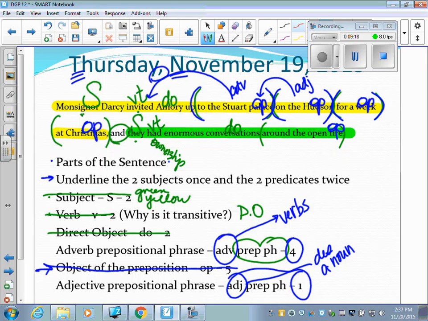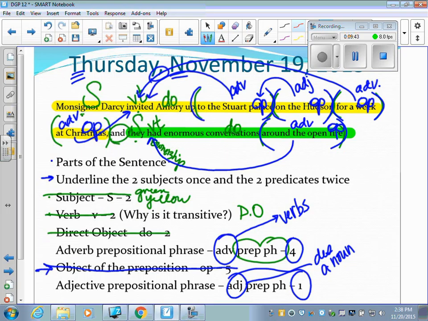How long did Monsignor Darcy invite Amory? Oh, he did it for a week. When did he do it? Oh, he did it at Christmas. Those are all adverb prepositional phrases. And then we have one more here, around the open fire. That tells where they had those conversations. This is also an adverb prepositional phrase.